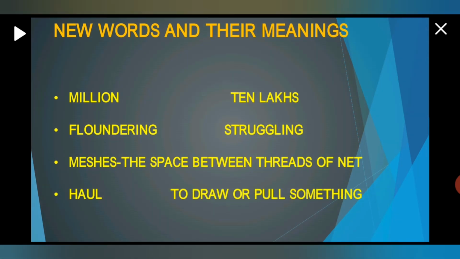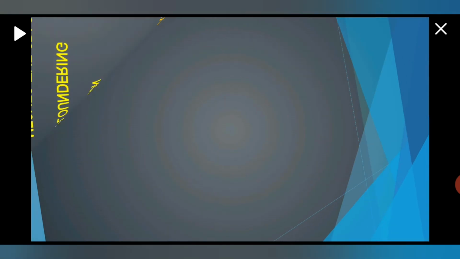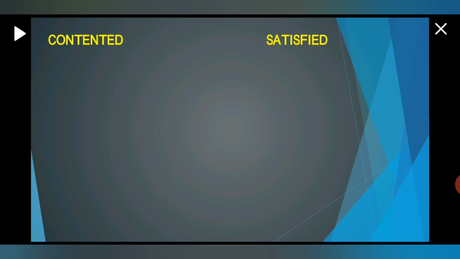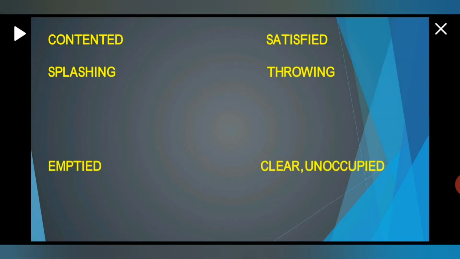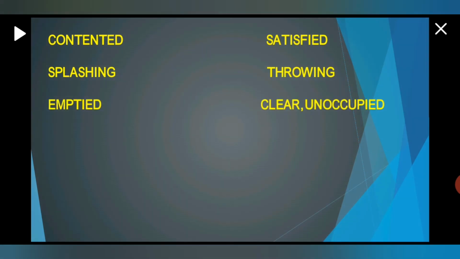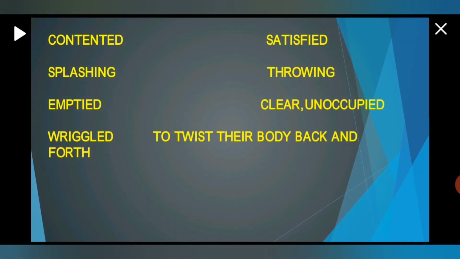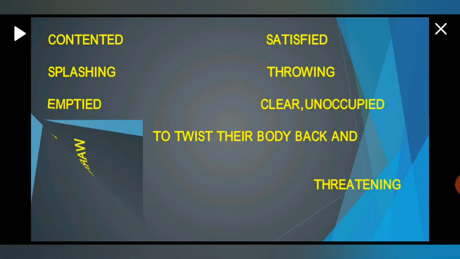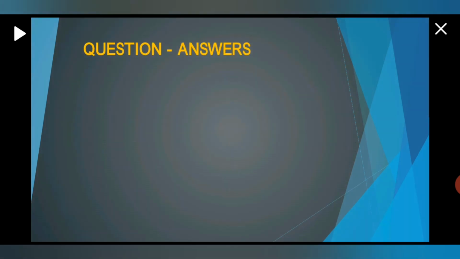Howl means to draw or pull something. Next, contented. Contented means satisfied. Splashing means throwing. Emptied means clear or unoccupied. Wriggled means to twist their body back and forth. Okay. Warning means threatening. Right, children? So these were the new words.